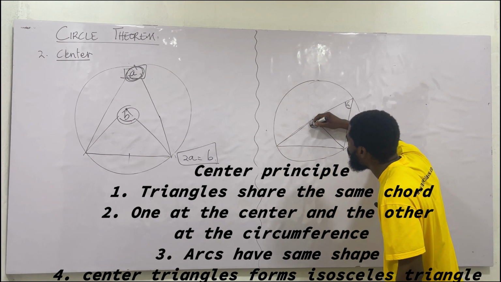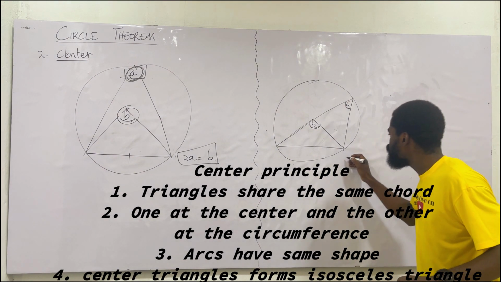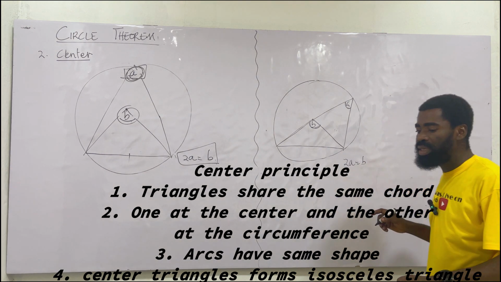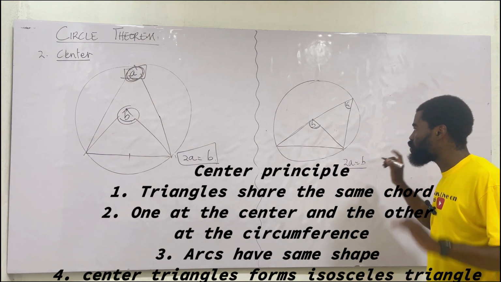The arcs are looking that way. And in that case, we say they are what? That means 2 times the one at the circumference, which is 2 times A, should be equal to what? B. 2 times the angle at the circumference equals the angle at the center. So this will make sense.